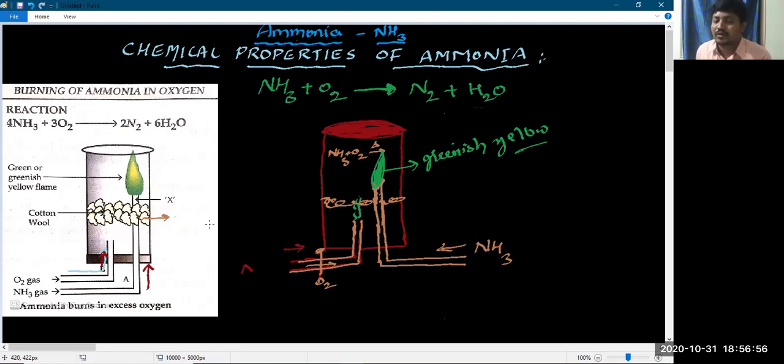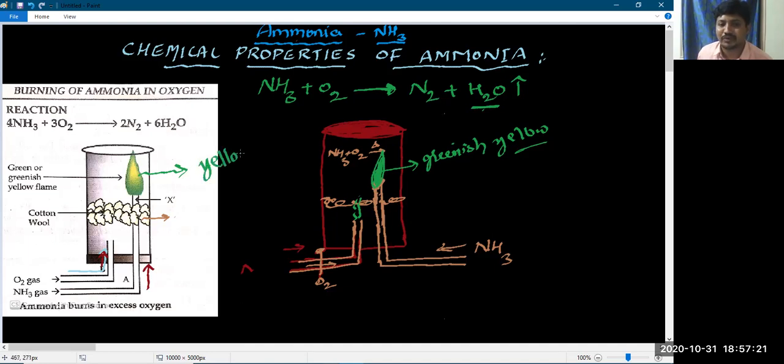So alone, ammonia is not a combustible gas, but along with the oxygen, ammonia burns and produces nitrogen gas and water vapors. Due to the formation of water vapors along with the liberation of nitrogen gas, the flame looks greenish yellow.